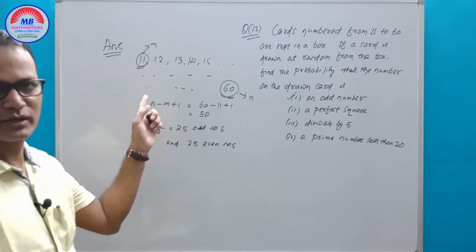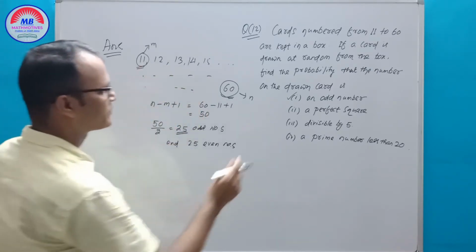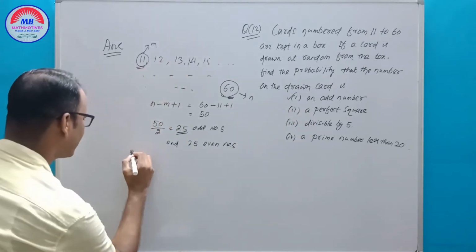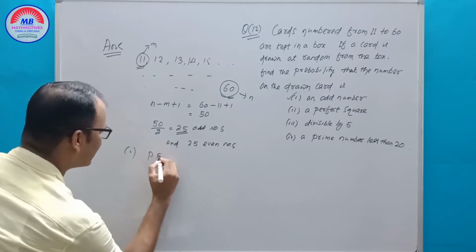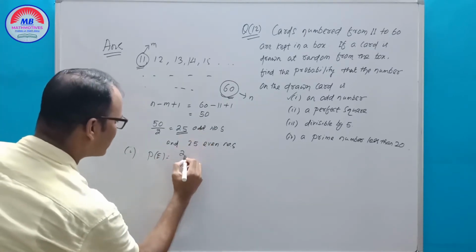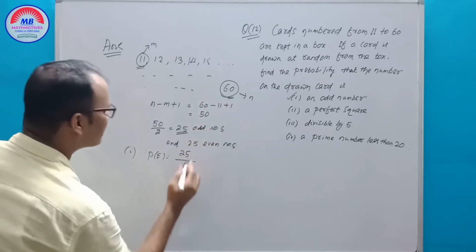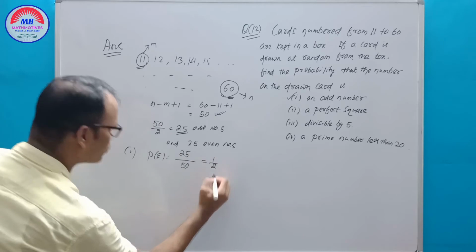Otherwise you can count or list it. So 25 odd numbers are there. So we have to find the probability. P of E is equal to 25 by 50, total number is 50. So it is 1 by 2.